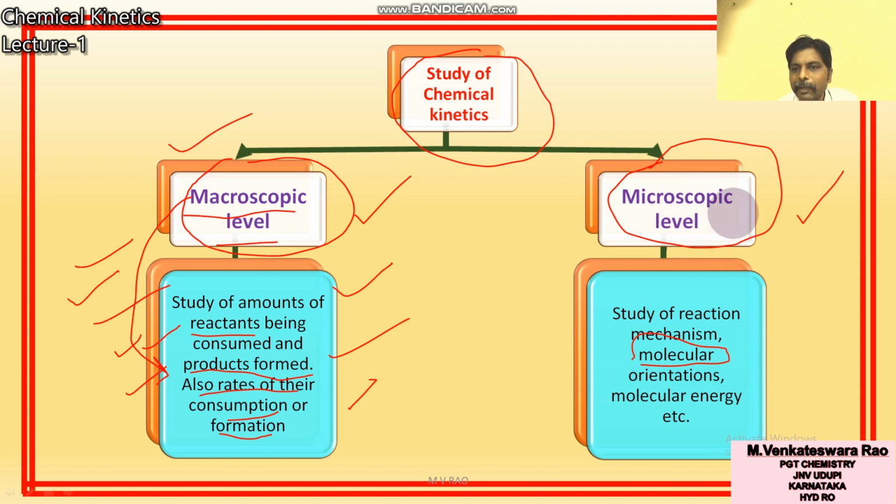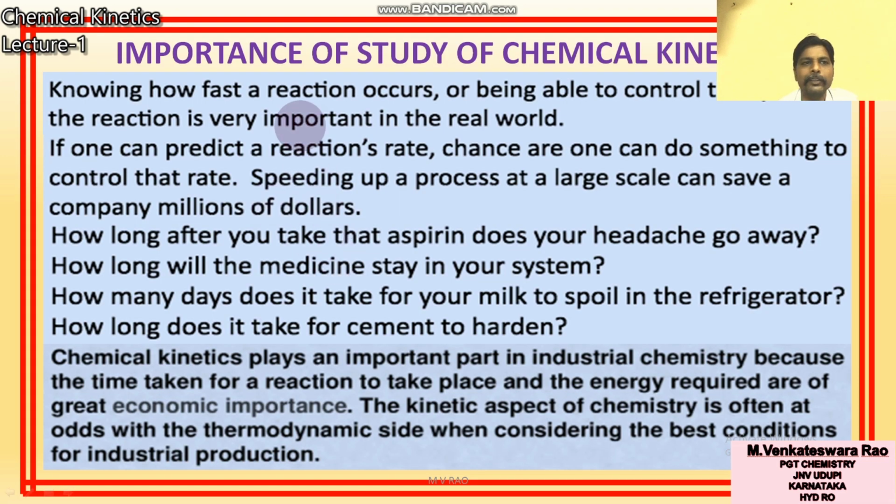Whereas microscopic level means very small particles, that is molecules. It is the study of reaction mechanism: how the rearrangements will take place, molecular orientations, molecular energies. The involvement of these molecules comes under the microscopic level. So there are two levels, macroscopic and microscopic.